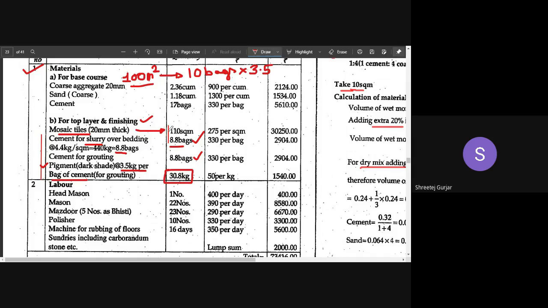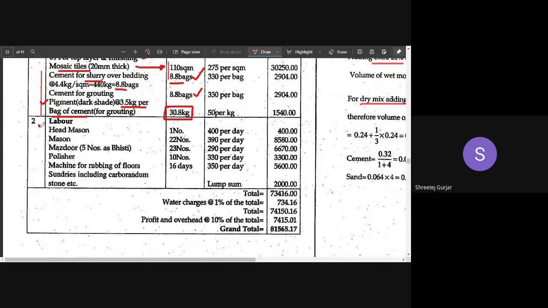So we require 110 square meters of mosaic tiles. We require 10 bags of cement for bedding and 10 bags for grouting. Along with this, we require 35 kgs of pigment. So the material quantity calculation is done.